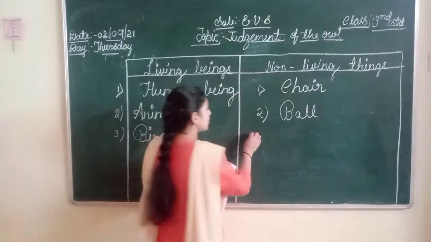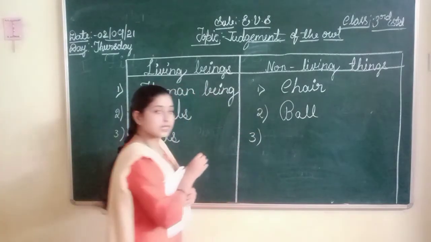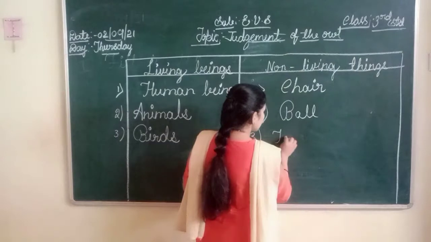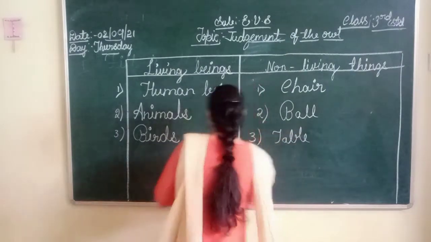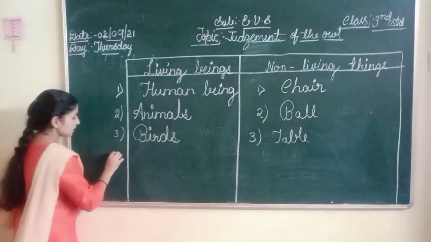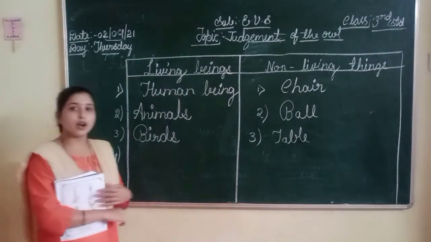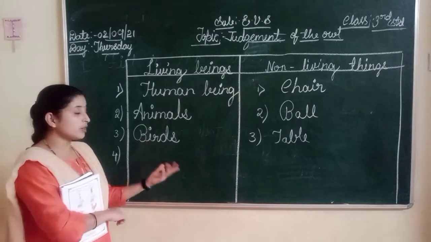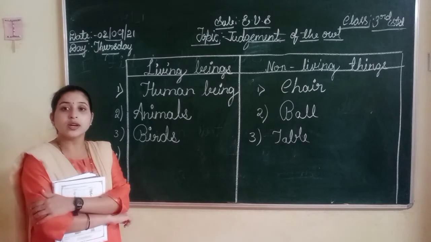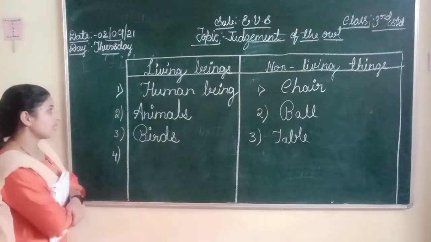Next here, in the non-living column we can write table. Okay. T-A-B-L-E. Table. Table is a non-living thing. It won't move. It cannot move from one place to another place. It won't need any food, water, air to live. Right? So it is a non-living thing.